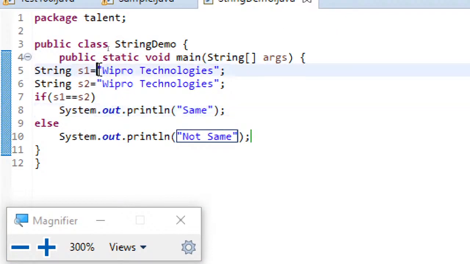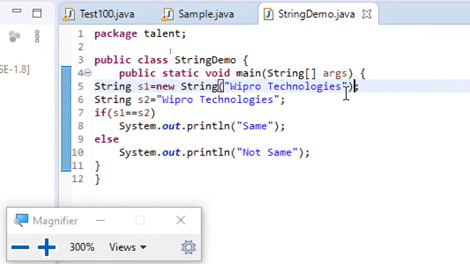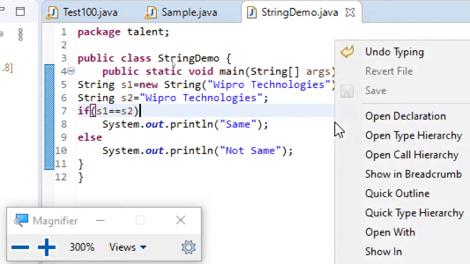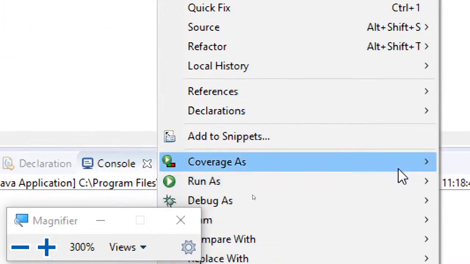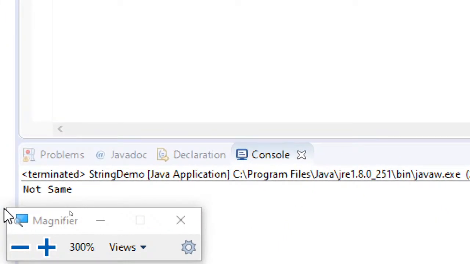Now observe this change I am making. I hope everyone is able to see. Now observe what I have done. I have set S1 equal to new String of Wipro Technologies, S2 equal to Wipro Technologies. Now if I run this, this can be one of the ways of confusing you. Now here you can see the output is not same.